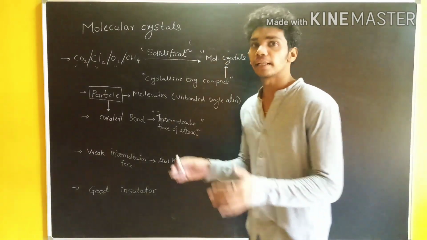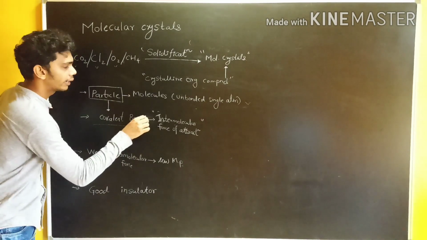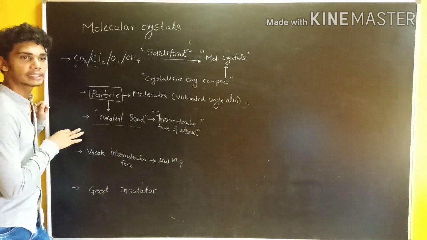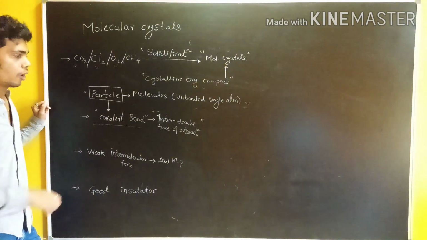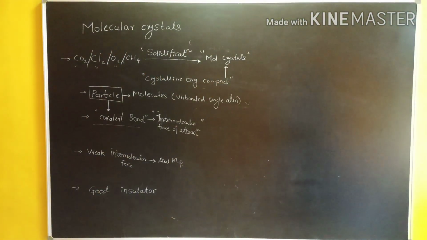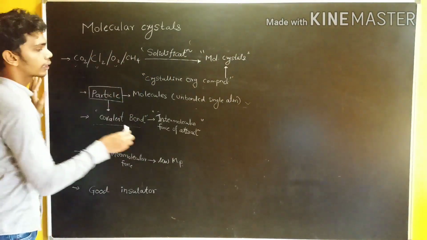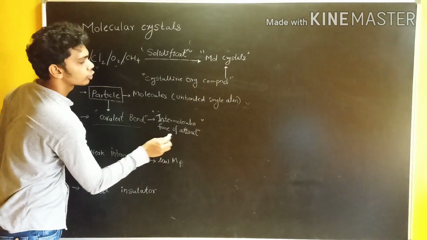Now these particles are held together. We know about the covalent bond, we have earlier studied that, but in this case they are held together by the intermolecular force of attraction.